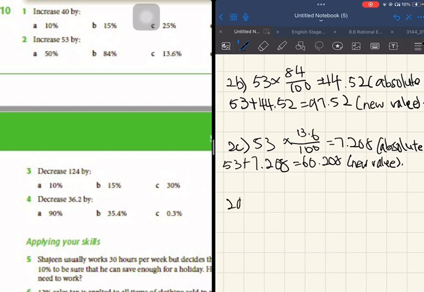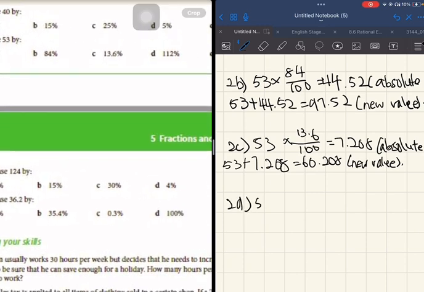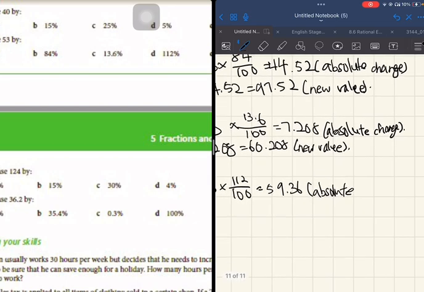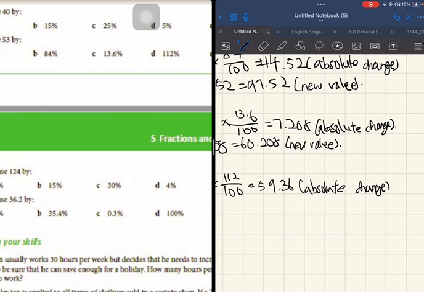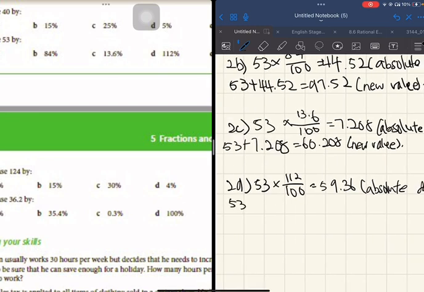Question 2d. 53 increased by 112%. And then you get 59.36. This is the absolute change. 53 plus 59.36, you're going to get 112.36. This is the new value.